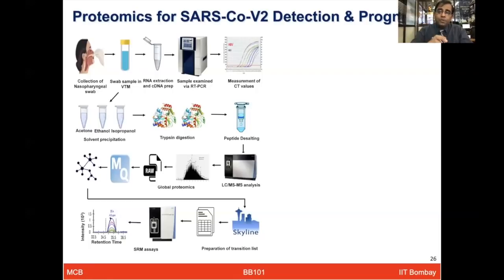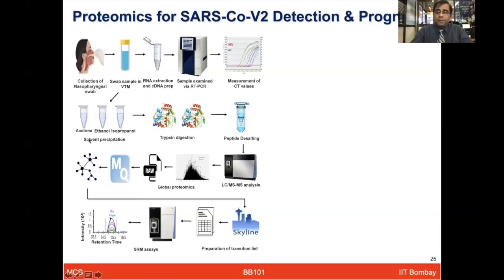Now, the same sample we took as well, and by that time we had no idea how to do the protein extraction from these nasopharyngeal swabs, which are stored in the viral transport medium. We tried different extraction methods with a very simple and safe type of solution so that it can be implemented easily for the patient and in the hospitals.